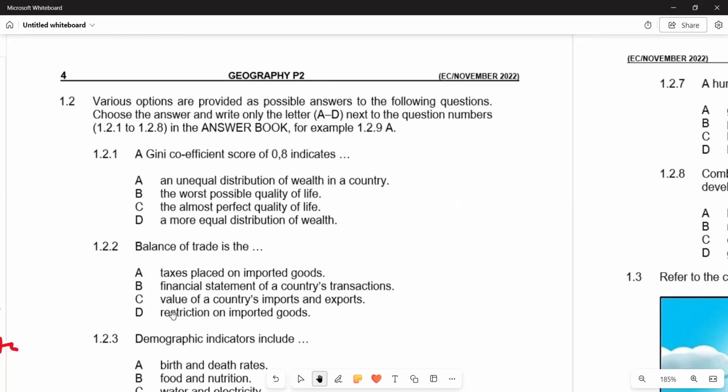1.2.1. The 1.2.1 reads: a Gini coefficient score of 0.8 indicates. So we are given the responses there. We would want to understand exactly what we mean by a Gini coefficient. This is a measure of statistical dispersion intended to represent income inequality. Wealth inequality or consumption inequality can also be involved. So this is what we have in terms of the Gini coefficient. On the other hand, it measures the inequality among the values of a frequency distribution, such as levels of income.